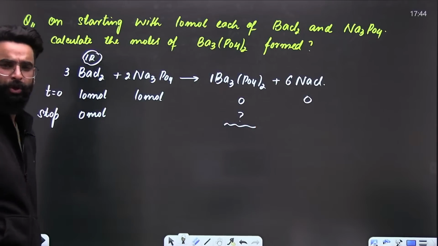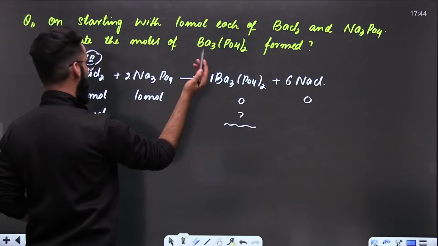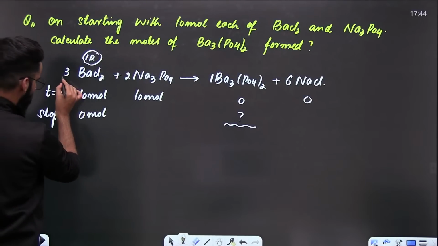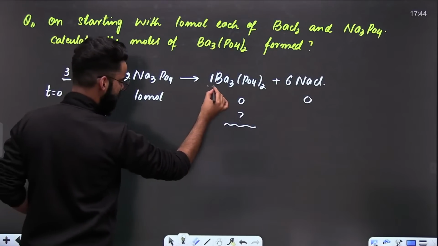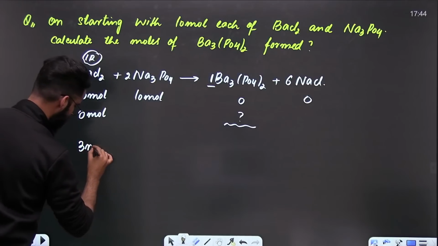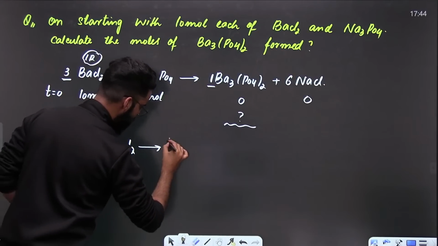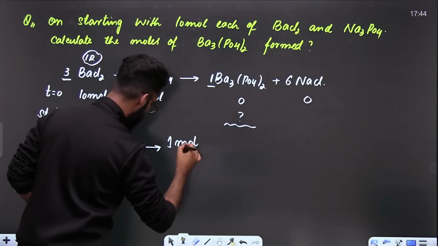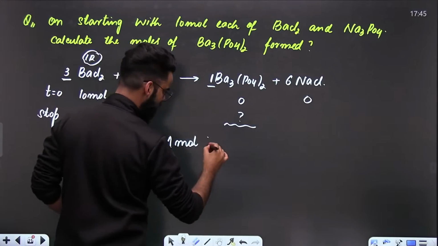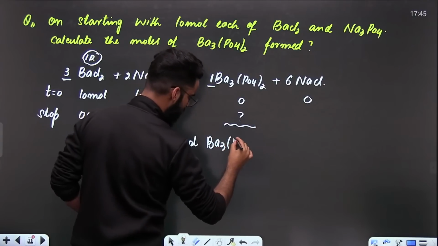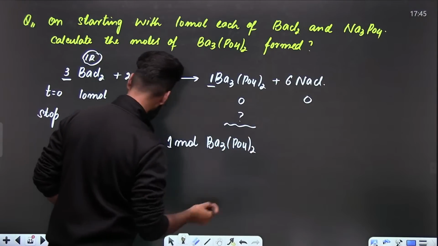Now, what do we need to calculate? Moles of Ba3(PO4)2 formed. Entire product formation is decided by the limiting reagent. Have a look. This is 3 here. This is 1. So can I say 3 moles of BaCl2 produces 1 mole of Ba3(PO4)2.